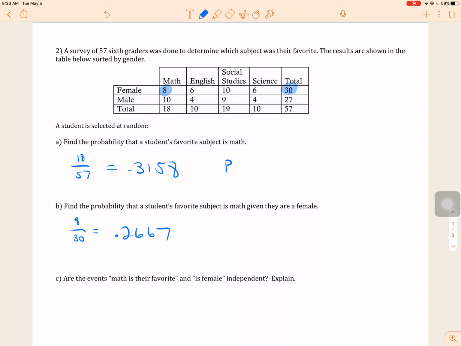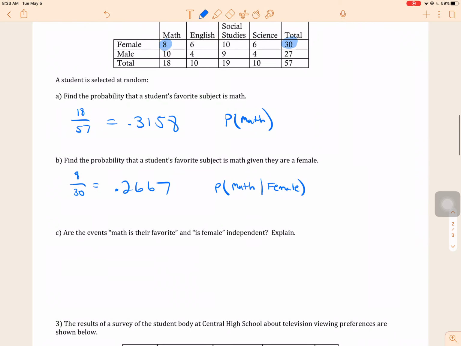Now think about it. The first is the probability that someone's favorite subject is math. This is the probability that someone's favorite subject is math, given that they're female. So are the events math is their favorite and is female independent?